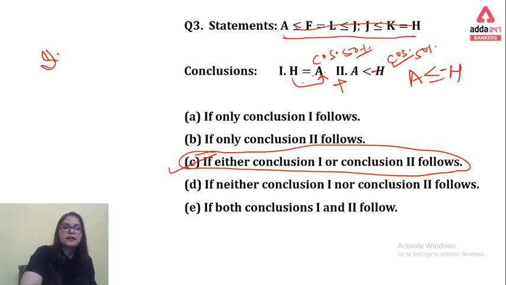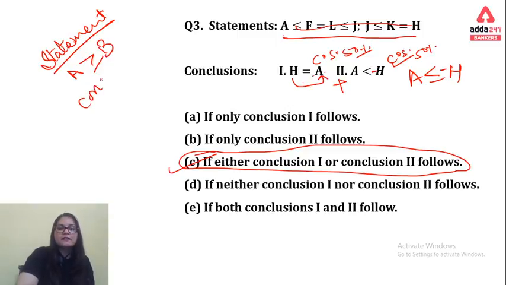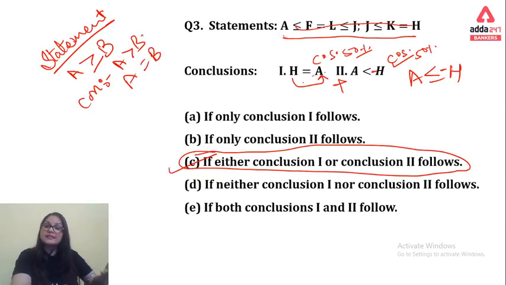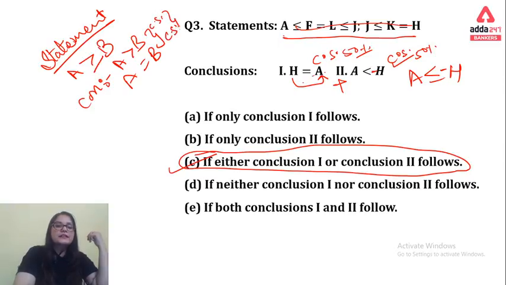As per the statement, whenever we are having A is greater than or equal to B, and if in a conclusion we have A is equal to B or A is greater than B, we are not confirmed about these two, but after combining these two we go with the either-or option as the right answer for this question.